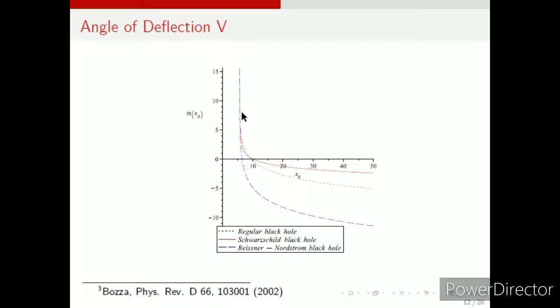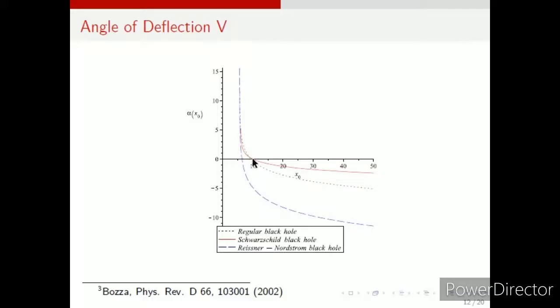Around this point, all three have more or less the same angle of deflection, which is like infinite. So this is actually the xm point. xm is the photon sphere point. Okay, this is near about the photon sphere, where the angle of deflection, as I wrote in the beginning, is infinite.